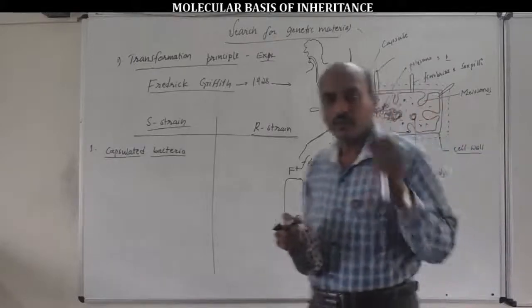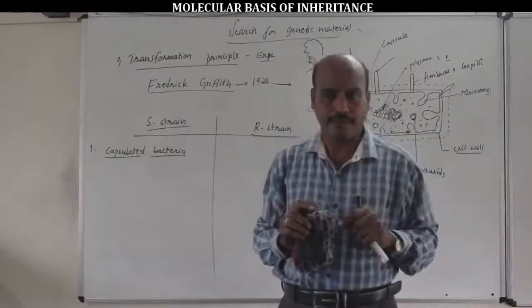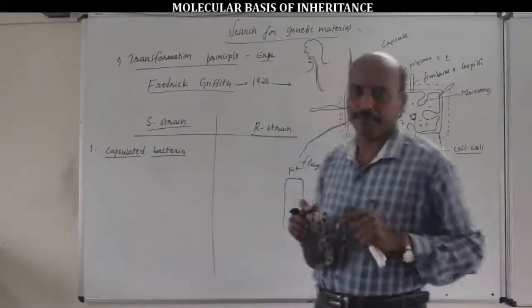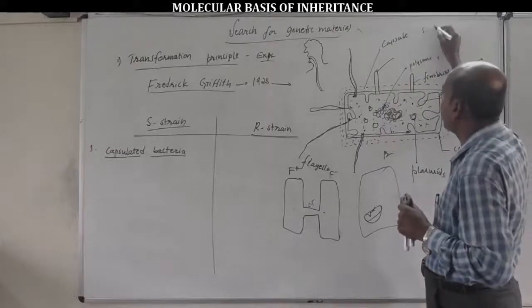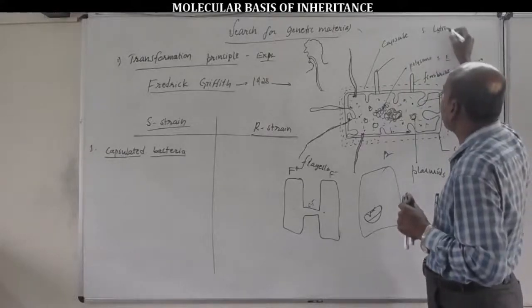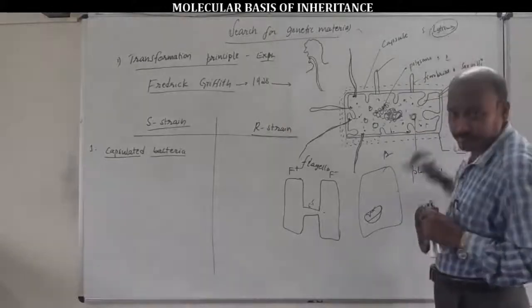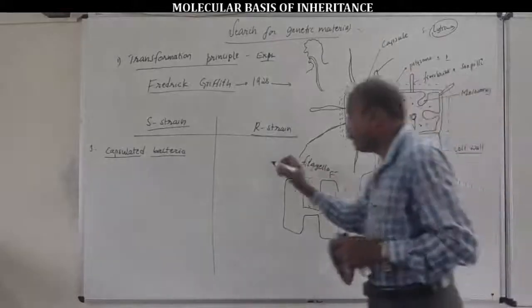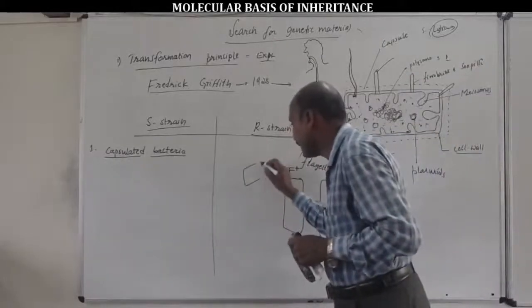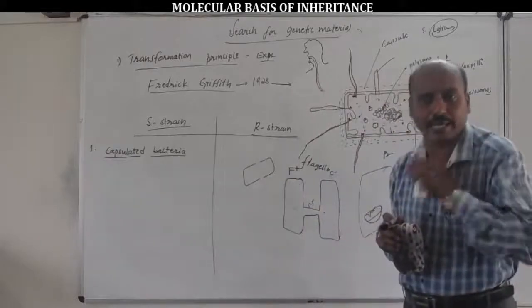For example, in the salivary juice, a lytic enzyme is there. This lytic enzyme is responsible for the breakage and destroying of a bacterial cell.